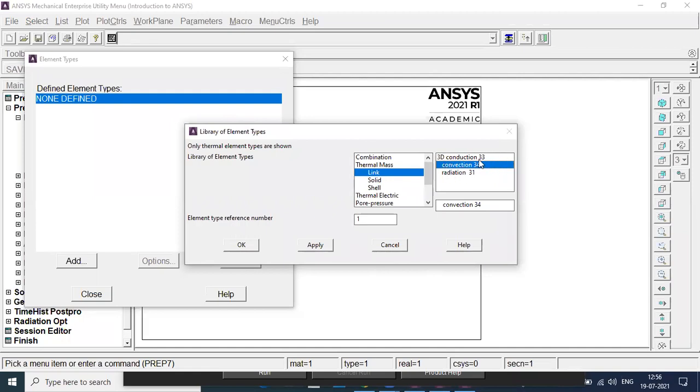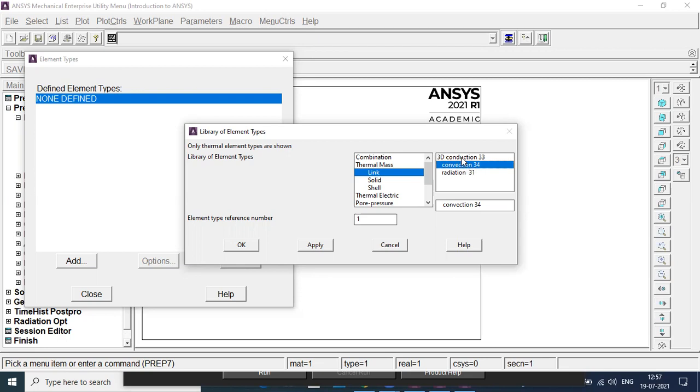If you select conduction 33, then only you will be able to enter the value of thermal conductivity. If you select convection 34, then only you will be able to enter the value of heat transfer coefficient. That is the reason why you should select the proper elements.